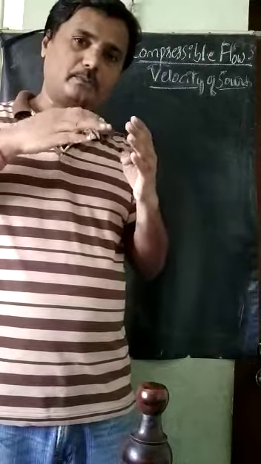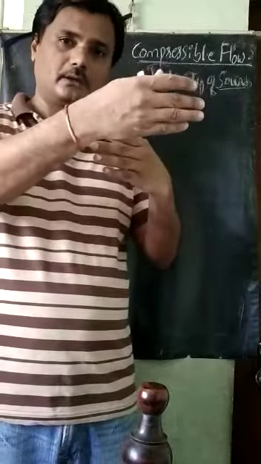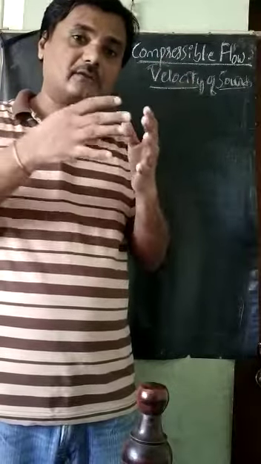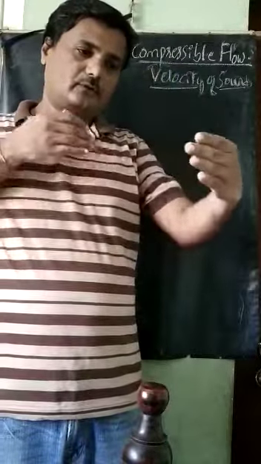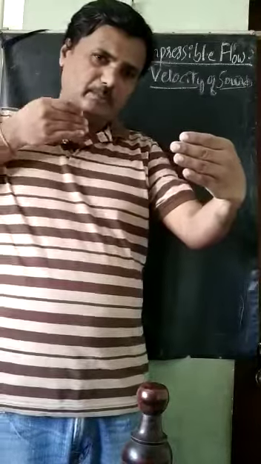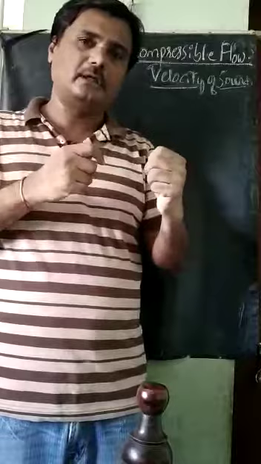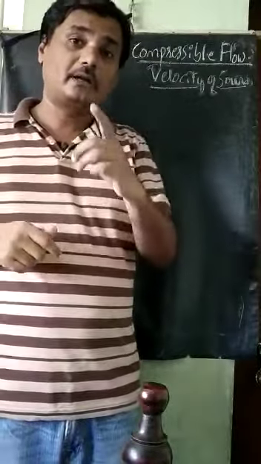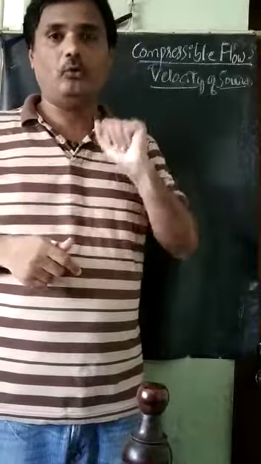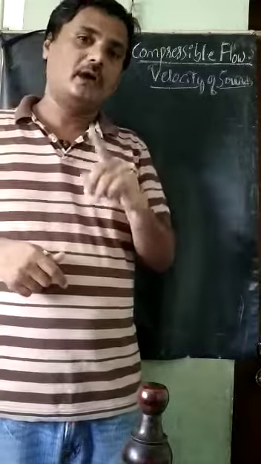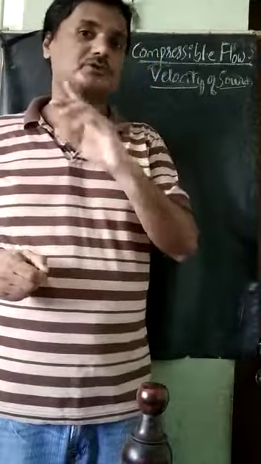Whenever those waves move, disturbances take place, so the air will be compressed. When the air is compressed, definitely we cannot take the density as constant for compressible flow. Therefore, we are studying the velocity of sound in the compressible flow chapter.